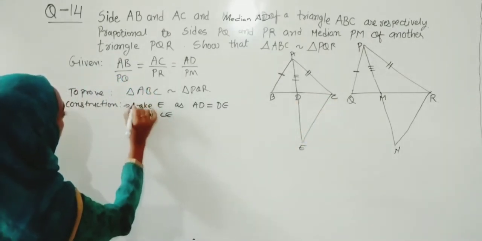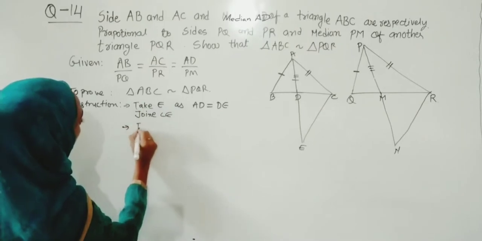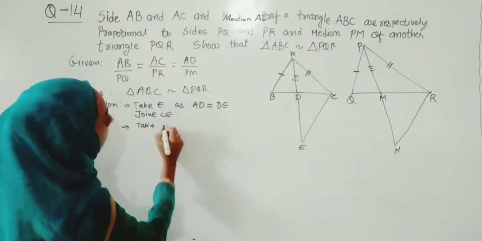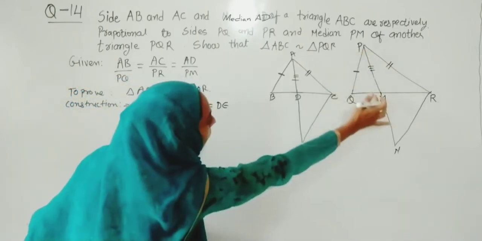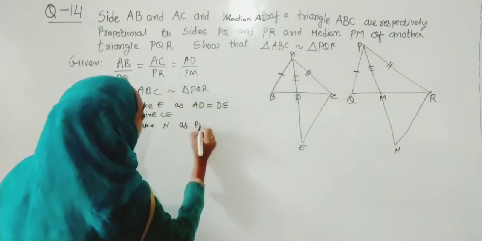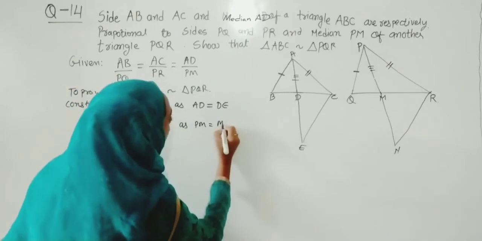Second thing, we will take point N such that PM will be equal to MN.